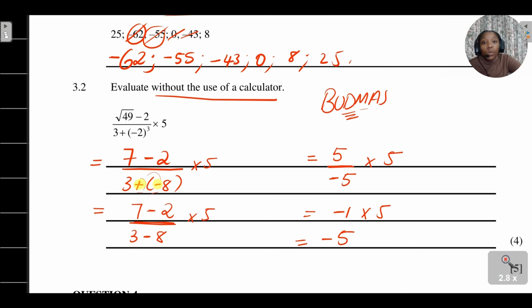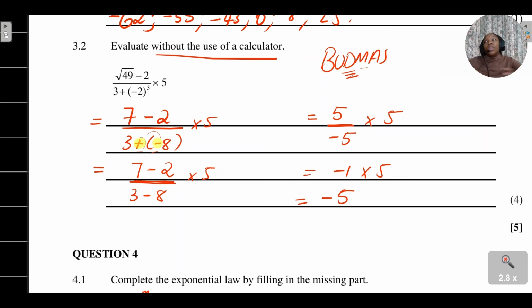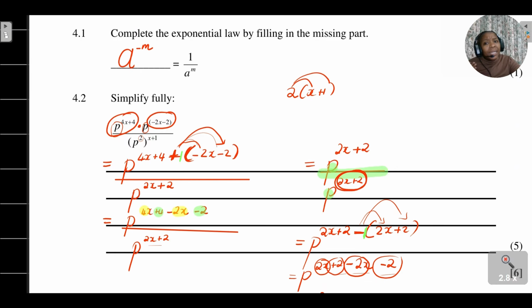Another thing, when it comes to being able to evaluate an equation without the use of a calculator, they want you to show all the steps, how you simplify the numerator and the denominator, to get to your answer. Please make sure that you're going through your exponential laws. When I'm multiplying powers that have the same base, what happens?